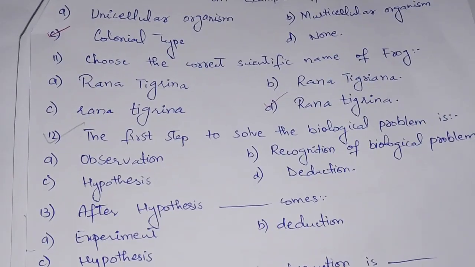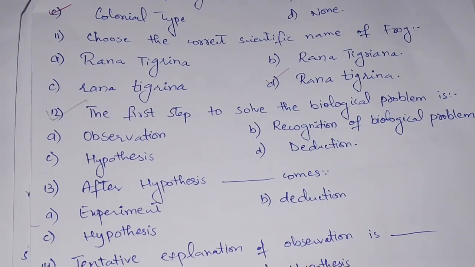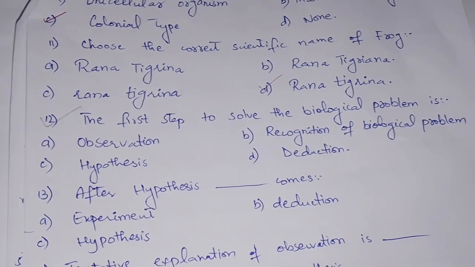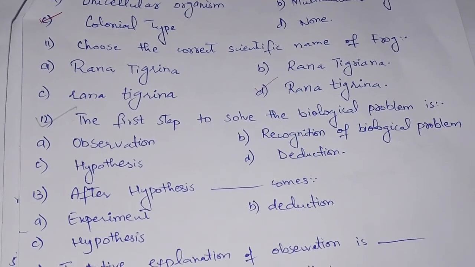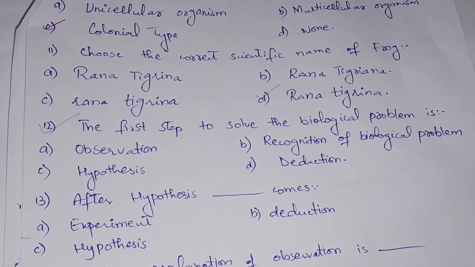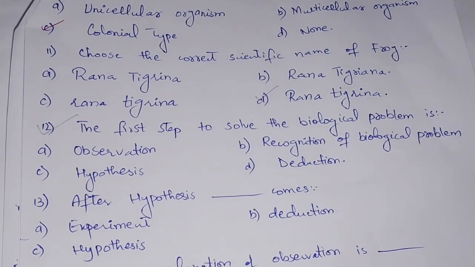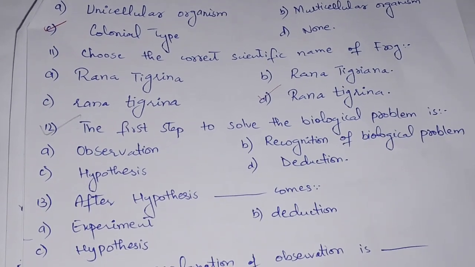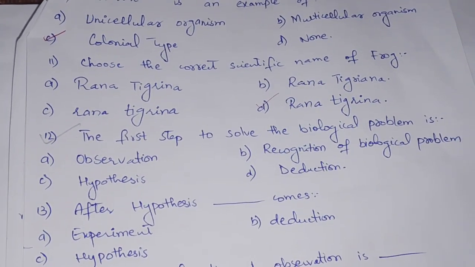categories. So now we have MCQ number 12. The first step to solve the biological problem is: number 1 option is the observation, number 2 is the recognition, number 3 is the hypothesis, and number 4 is the deduction. First we have to recognize something, after that we will observe it, and then we will have to make the hypothesis and then the deduction.